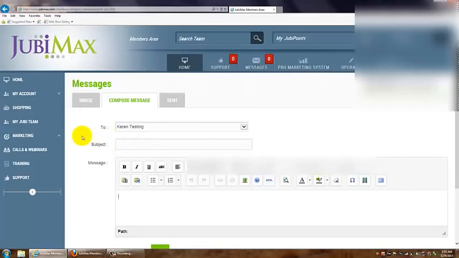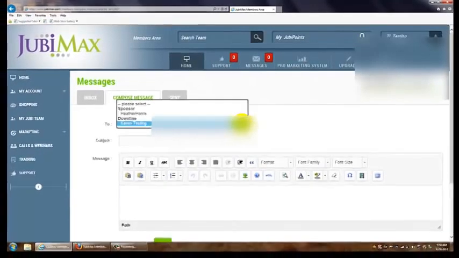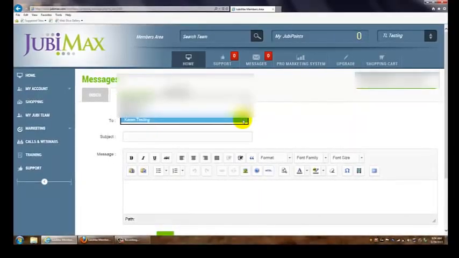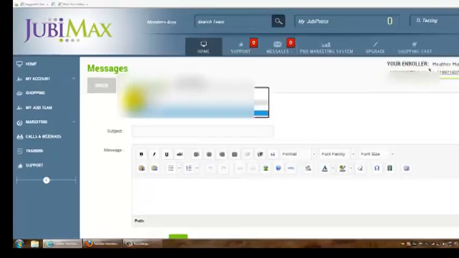All right, and it automatically knows that you're going to send the message to Karen Testing. That happens to be the test site that we're using, that you've personally enrolled in this particular example. If you've personally enrolled more folks, there'll even be drop-down menus right here. I could go up and send a message to a sponsor here. Again, this is all test information. Okay?